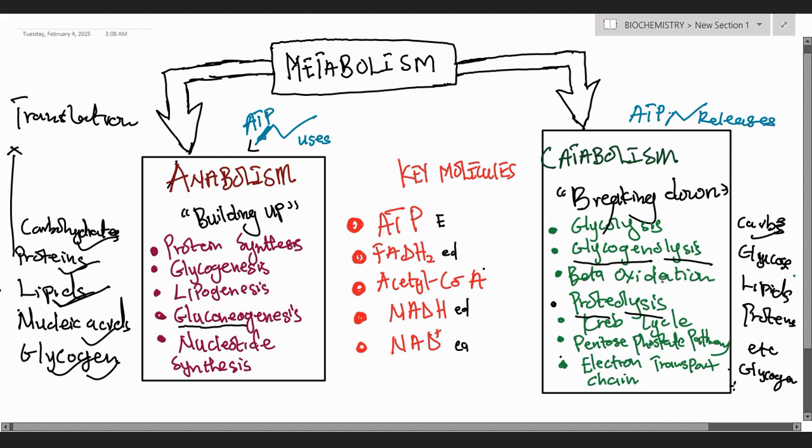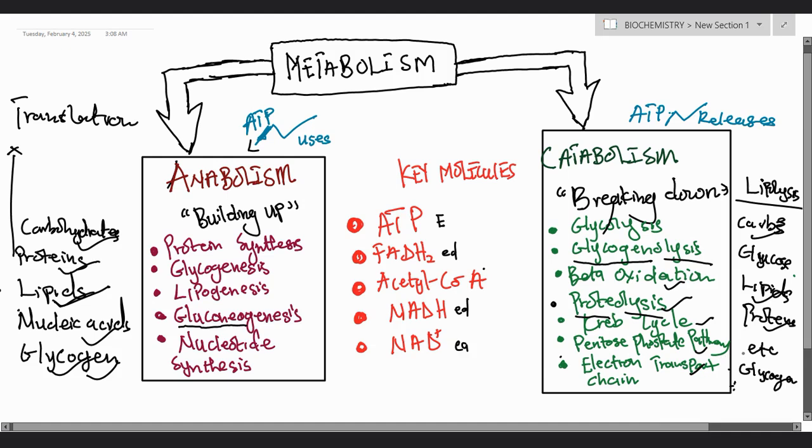Then we have beta oxidation. Another term we can associate with beta oxidation is lipolysis, which also means breaking down of fats. So beta oxidation or lipolysis captures the breakdown of fats. Then we have proteolysis. This one, proteolysis, is self-explanatory, the breakdown of proteins. Then we have other catabolic pathways like the Krebs cycle, the pentose phosphate pathway, and the electron transport chain.